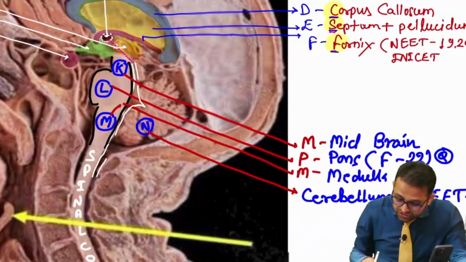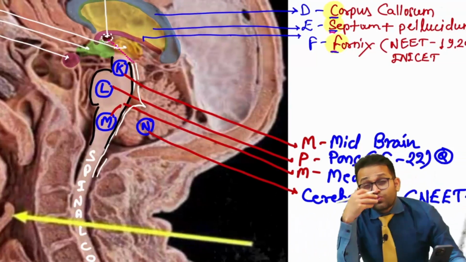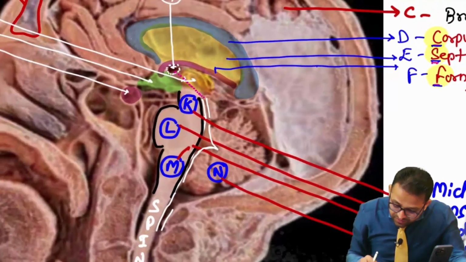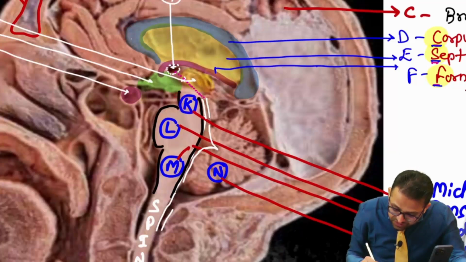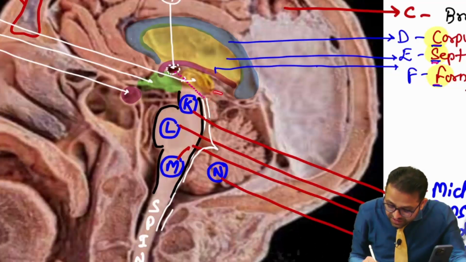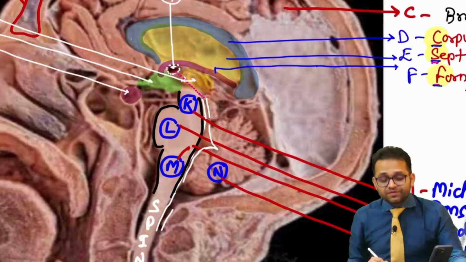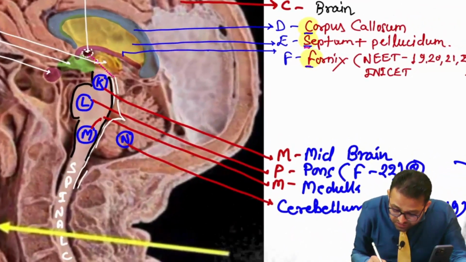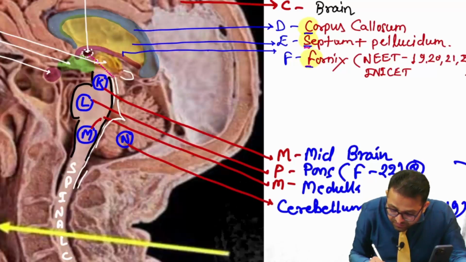So just a few extra points. Can you see, just behind our midbrain, yes sir, this is our midbrain, can you see one elevation and another elevation, and just above this elevation one mass is located. So I am going to ask all of you, what is this structure?